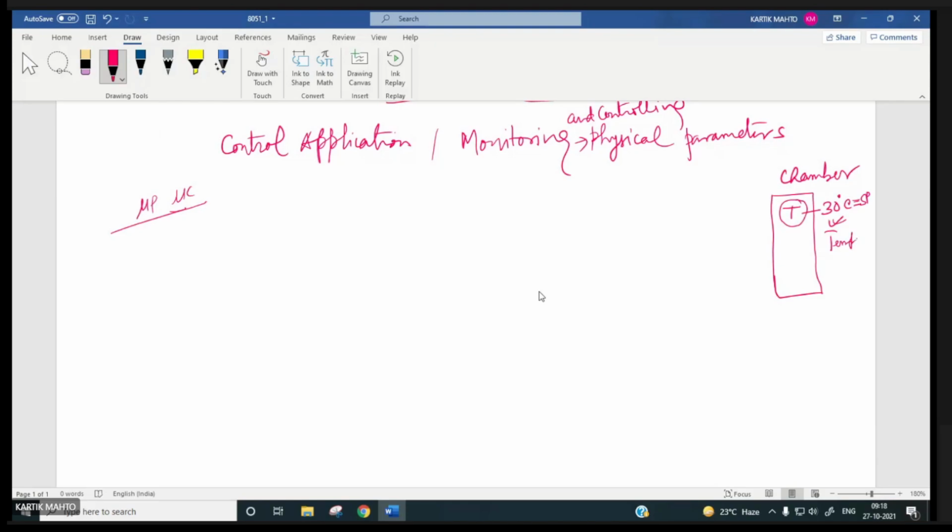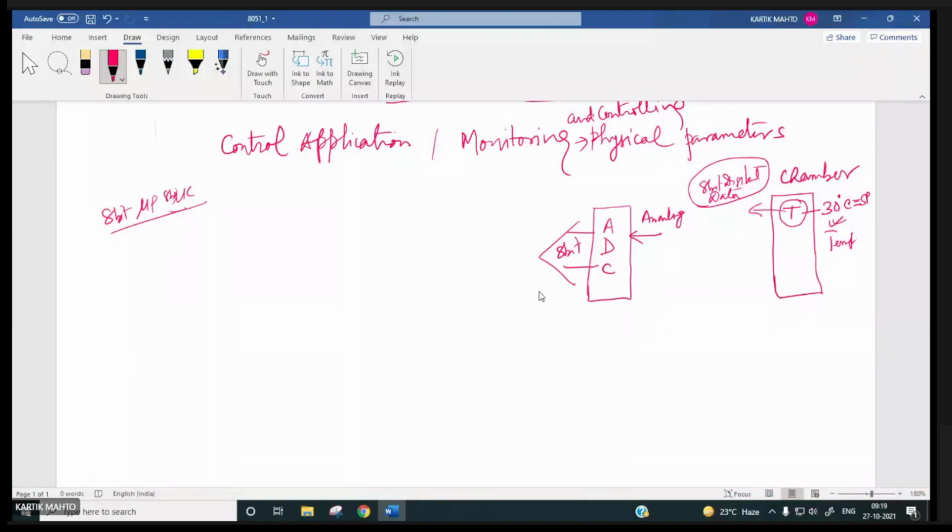So if we have, say, an 8-bit microprocessor or 8-bit microcontroller, then this temperature has to be converted to 8-bit digital data, right? So for 8-bit digital data, you need what? You need an ADC, which will produce 8-bit digital data, right? And input to this is analog, right?